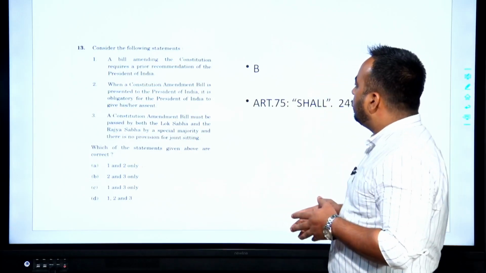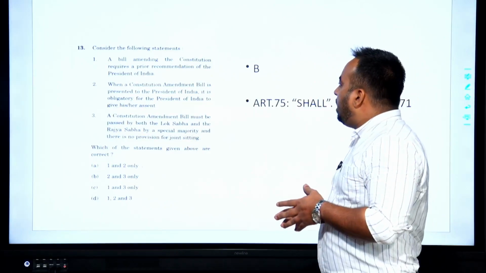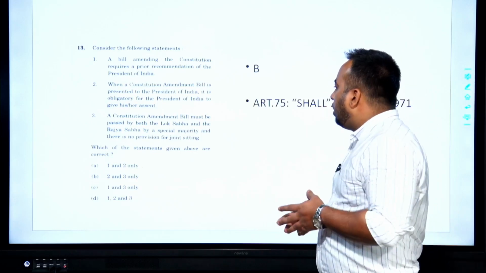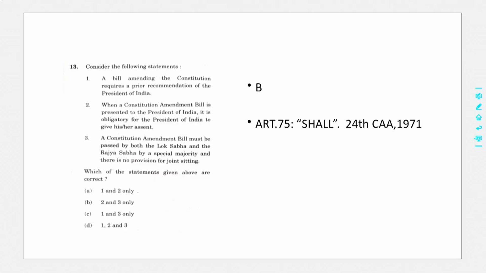Second statement is, when a Constitution amendment bill is presented to the President of India, it is obligatory for the President of India to give his or her assent. Third statement, a Constitution amendment bill must be passed by both the Lok Sabha and the Rajya Sabha by a special majority, and there is no provision for joint sitting.